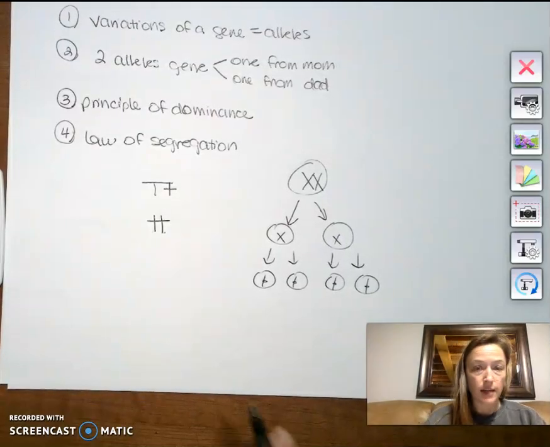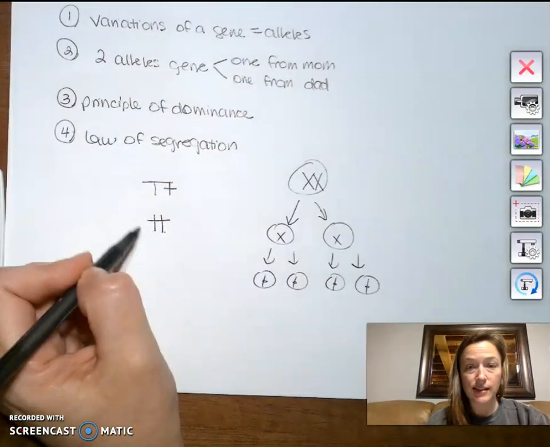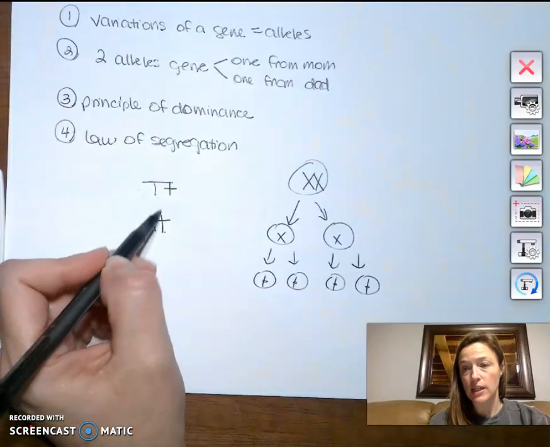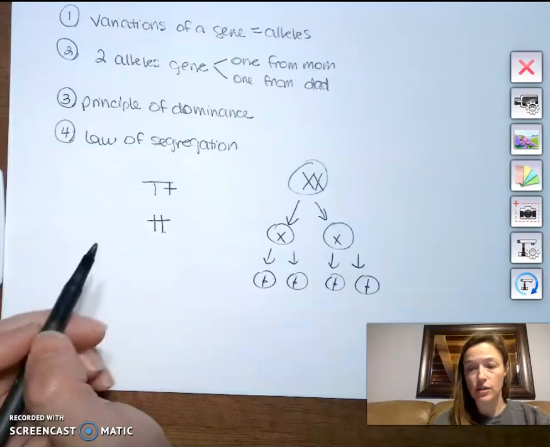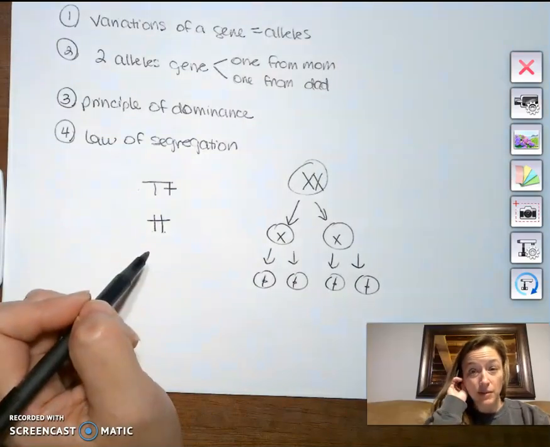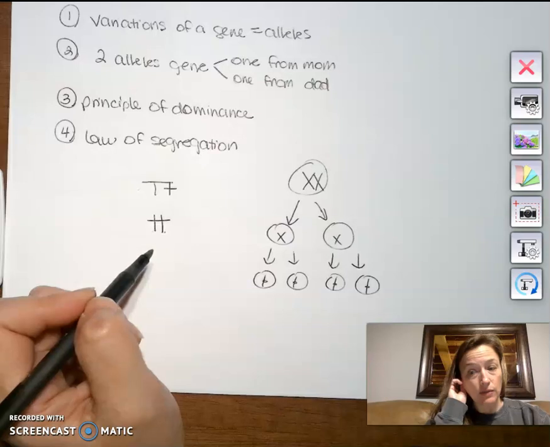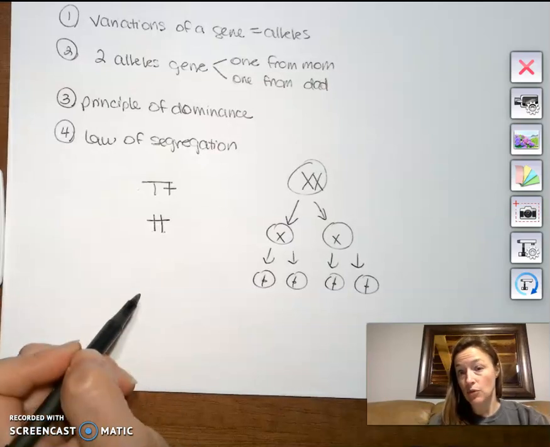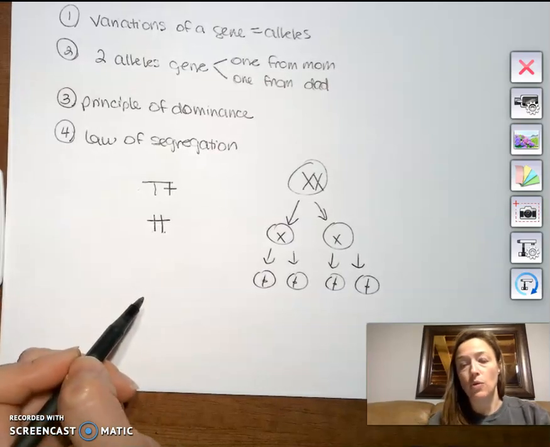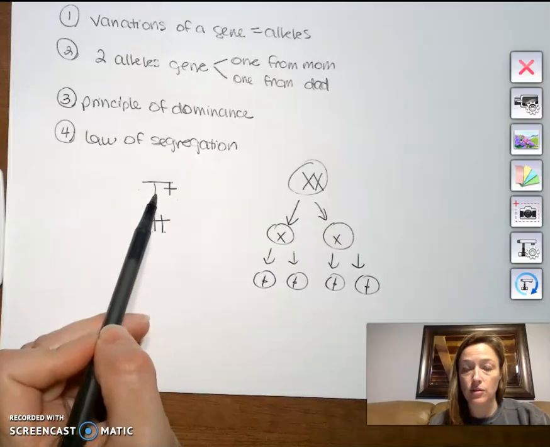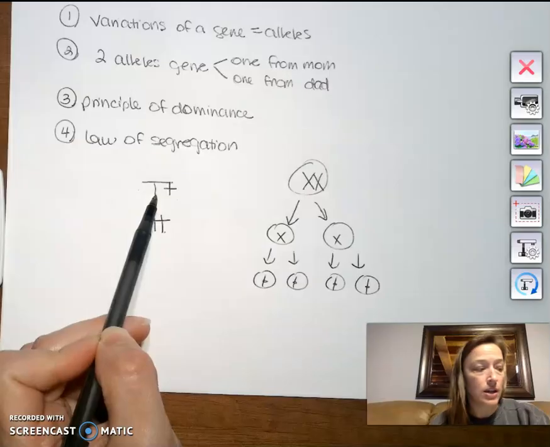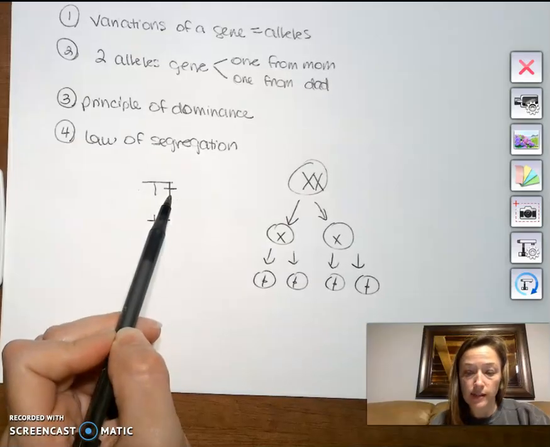I can define genotype. Genotype is what your genes say. We show this with big T, little t. In reality, it is a sequence of DNA that codes for a specific protein. Like I was talking about, the AAATTT might give you purple and the AAATTC might give you white. But what we show that with is letters. And so dominant genes are shown with a capital letter. Recessive are shown with a lowercase.